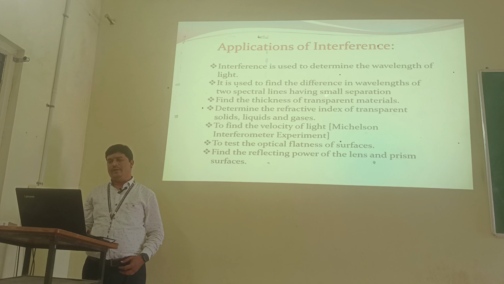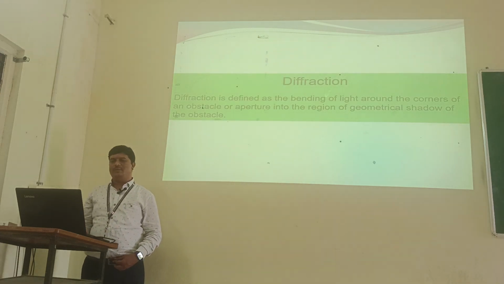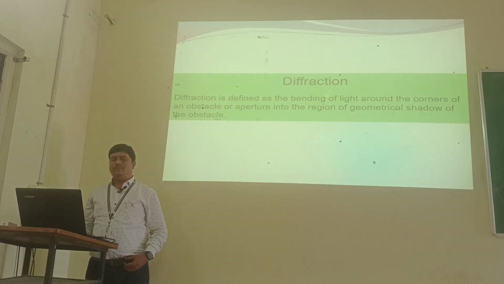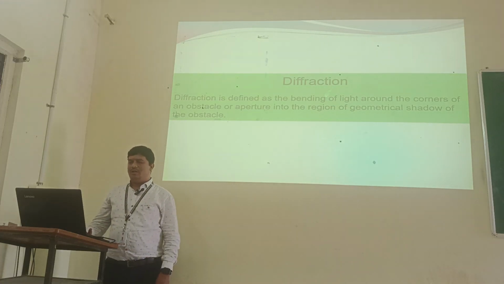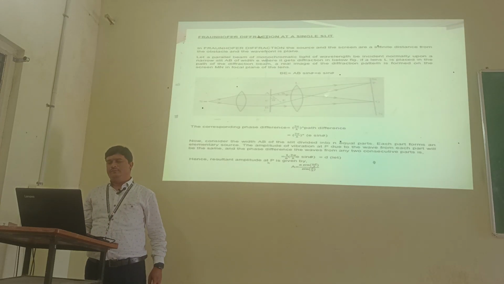Okay, next. The next subunit is diffraction. Diffraction is the bending of light around the corners of an obstacle or aperture into the region of geometrical shadow of the obstacle.